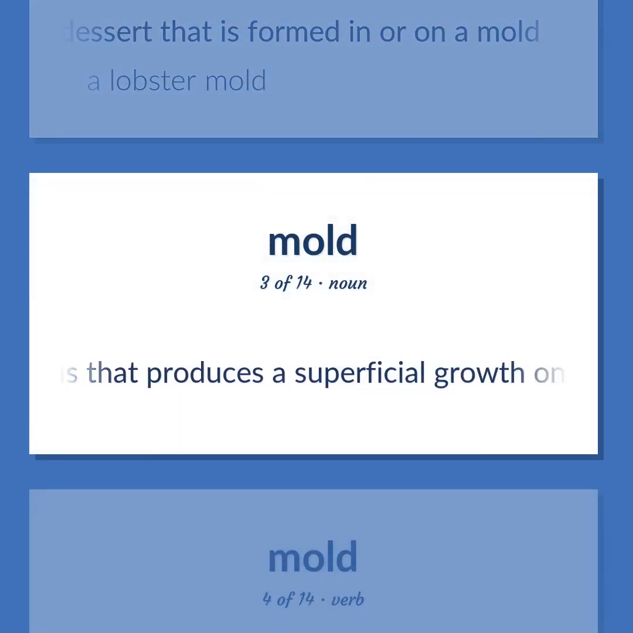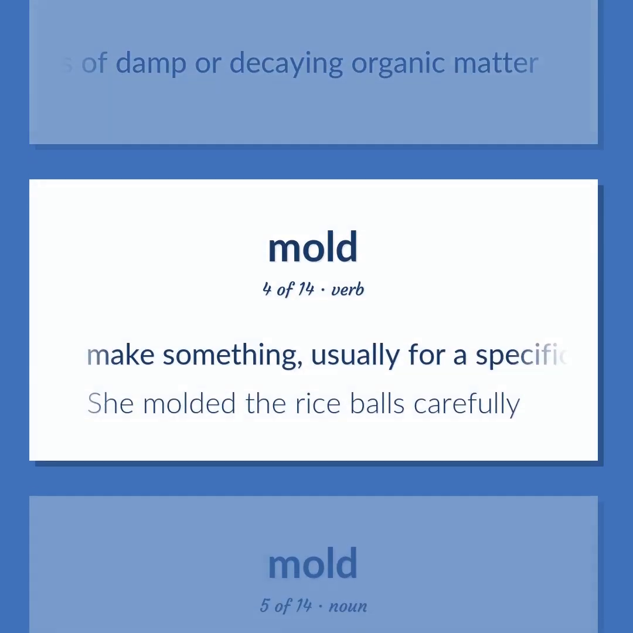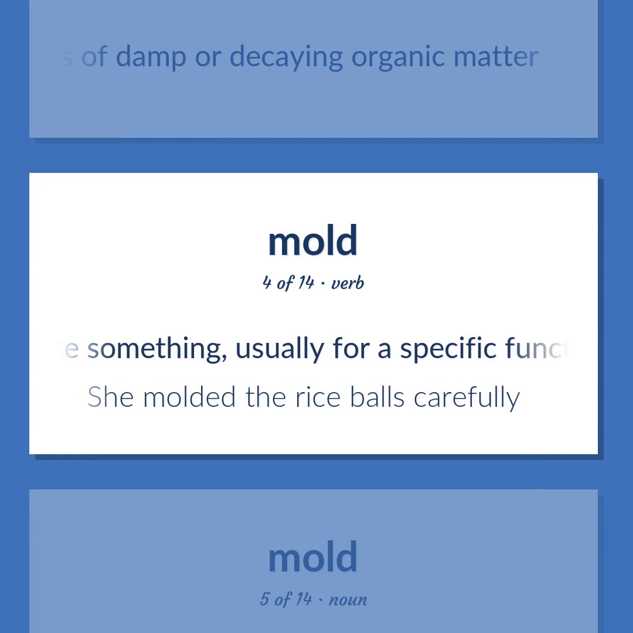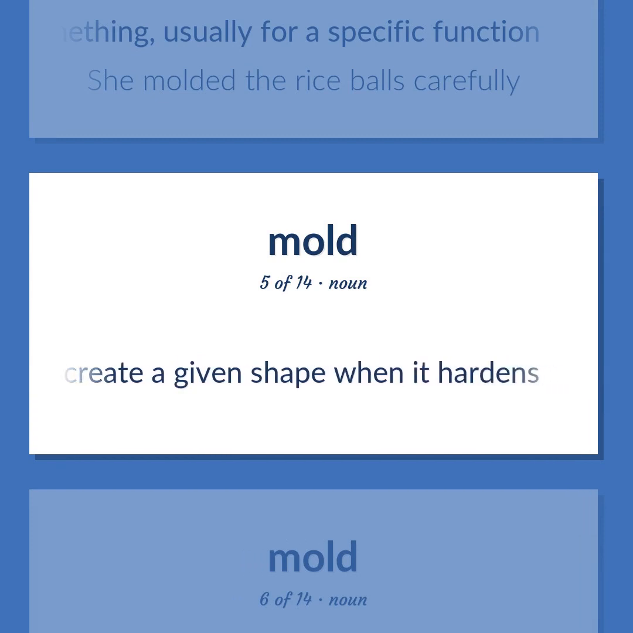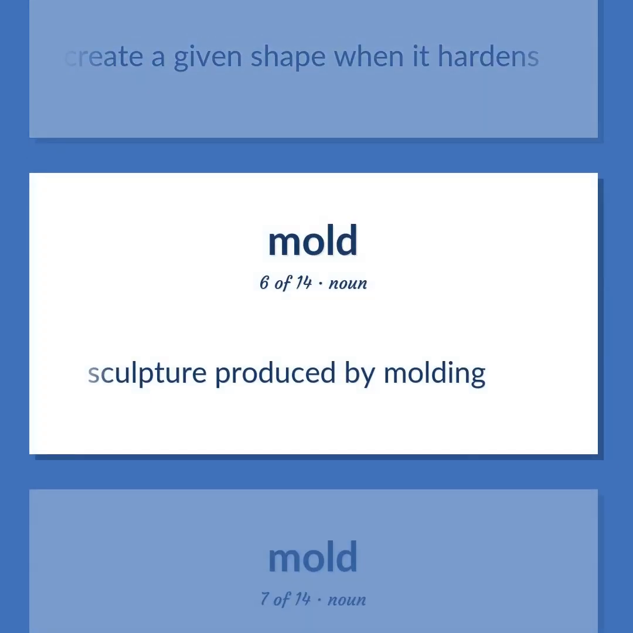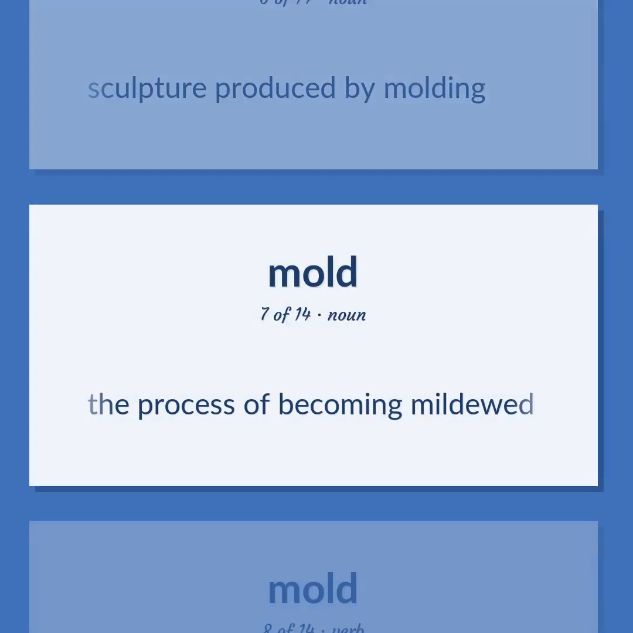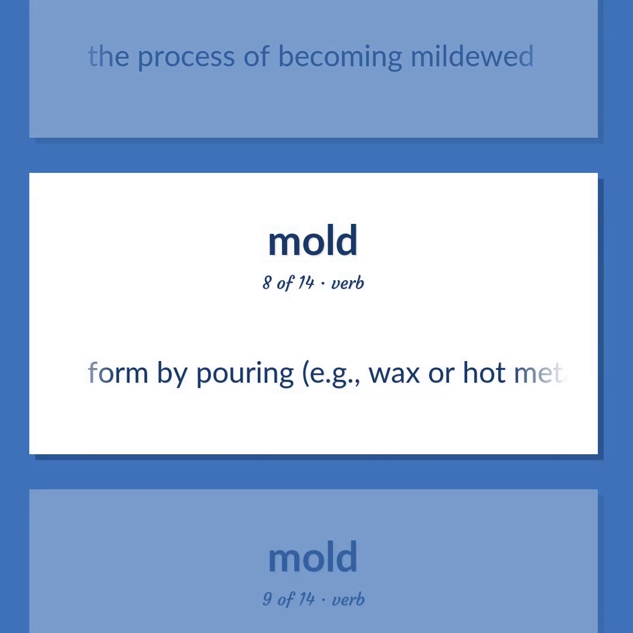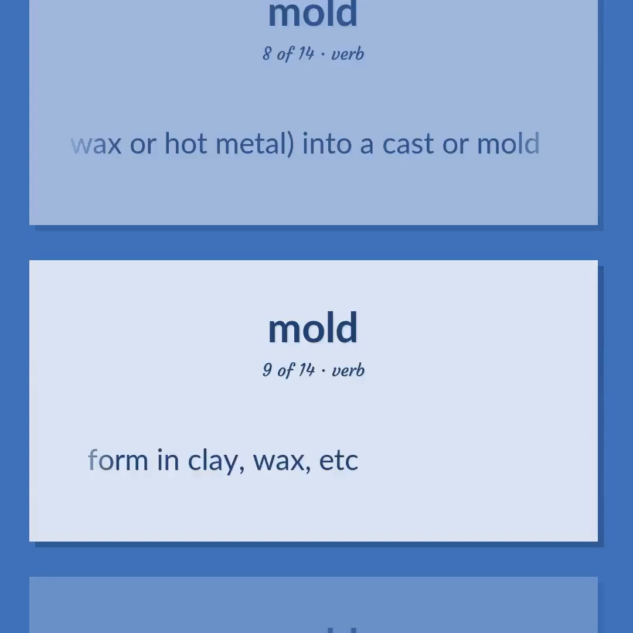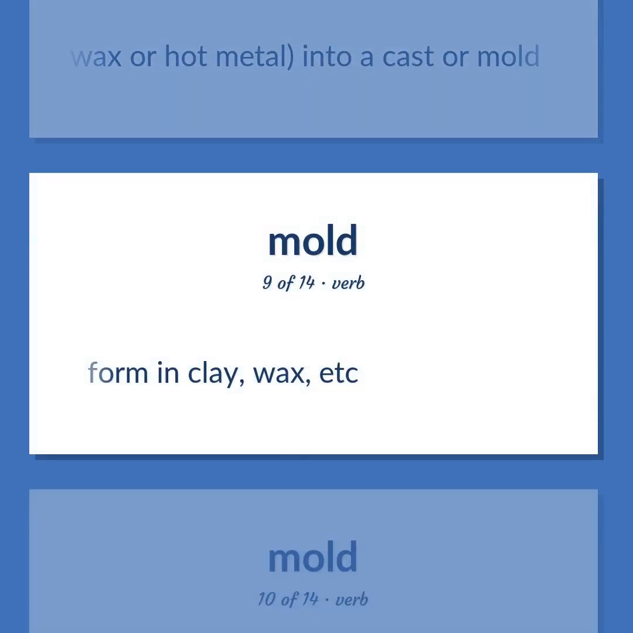A fungus that produces a superficial growth on various kinds of damp or decaying organic matter. Make something, usually for a specific function. She molded the rice balls carefully. Container into which liquid is poured to create a given shape when it hardens. Sculpture produced by molding. The process of becoming mildewed. Form by pouring, e.g., wax or hot metal, into a cast or mold. Form in clay, wax, etc.